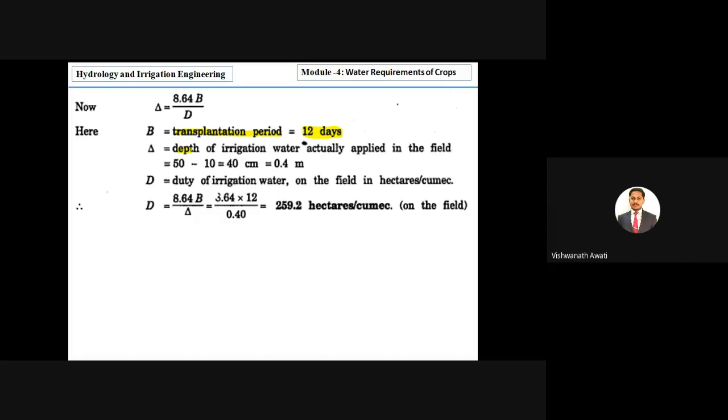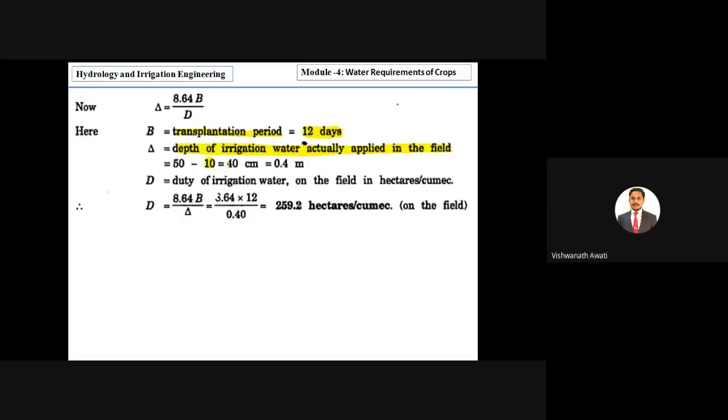Actually it is required 50 centimeter, but there is a useful rainfall of 10 centimeter. Then the required is only 40 centimeter, that is 0.4. Don't get confused. Actually it is required 50, but already there is 10 centimeter of rainfall, so then required is only 40 centimeter, correct?